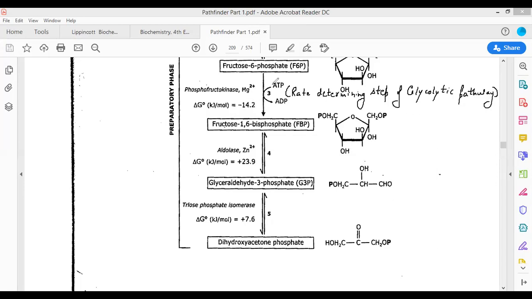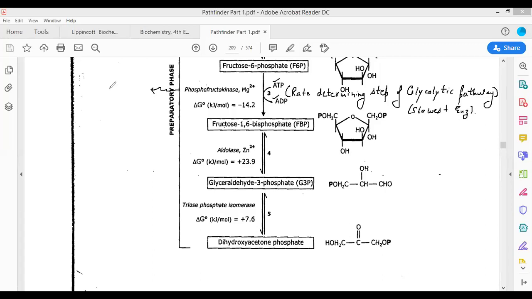In this step, ATP is converted into ADP, and fructose 6-phosphate is converted into fructose 1,6-bisphosphate. Why is this enzyme referred to as the rate determining step of the glycolytic pathway? Because it is the slowest enzyme in the glycolytic pathway.